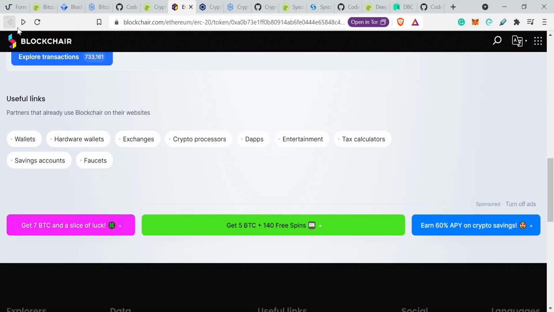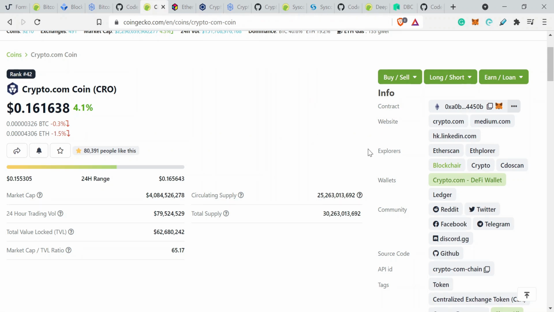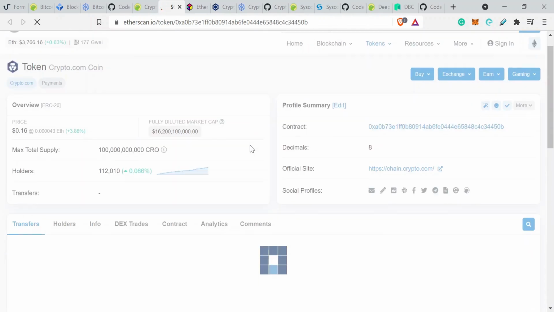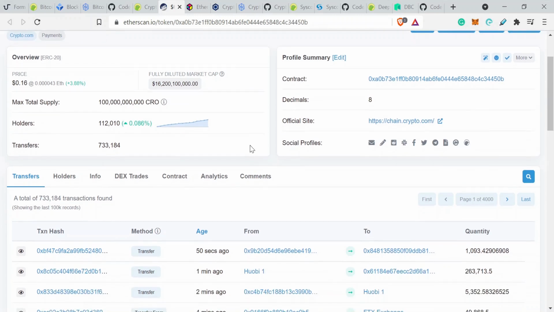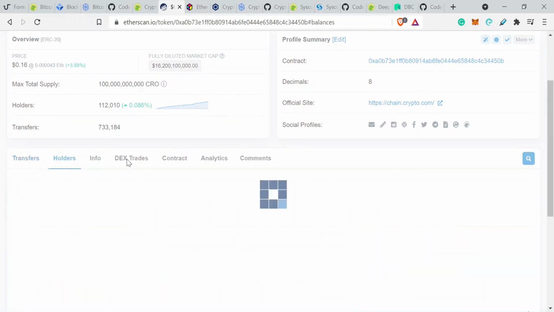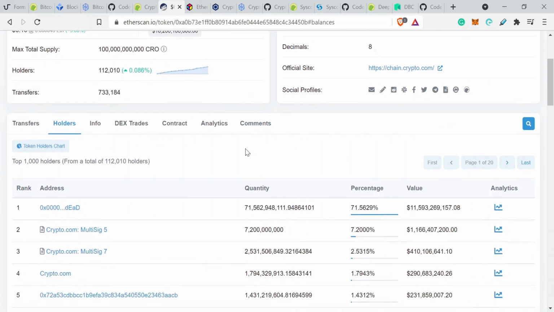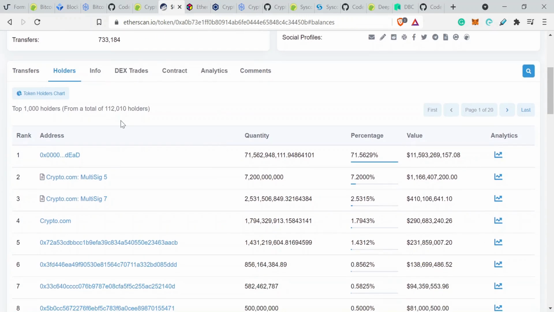Sometimes it can take a little while to find this information if you're not particularly familiar with it. Let's look at Etherscan. You also need to understand what blockchain your cryptocurrency is based on in order to use the correct blockchain explorer. Okay, 112,000 holders. So there are 112,000 wallets of CRO.